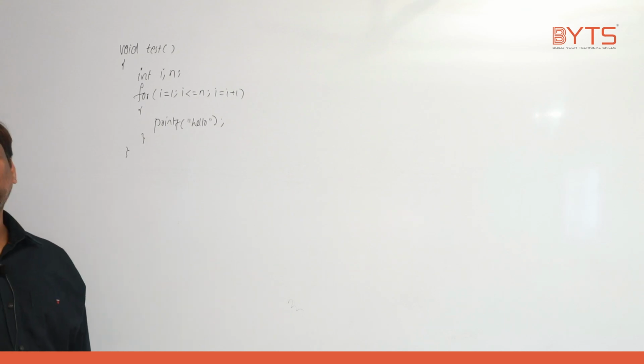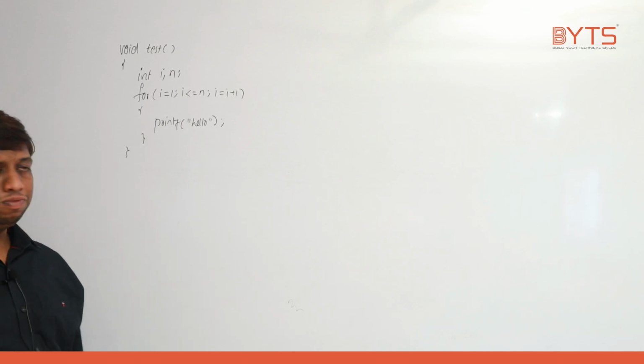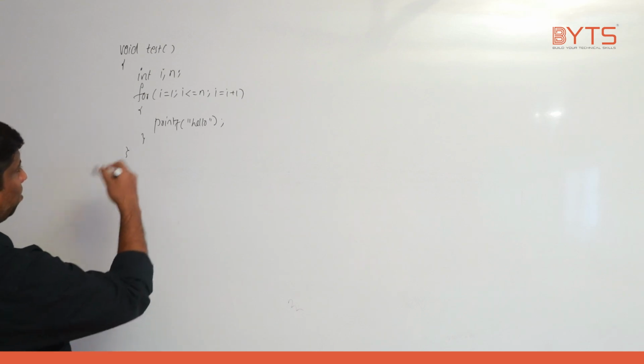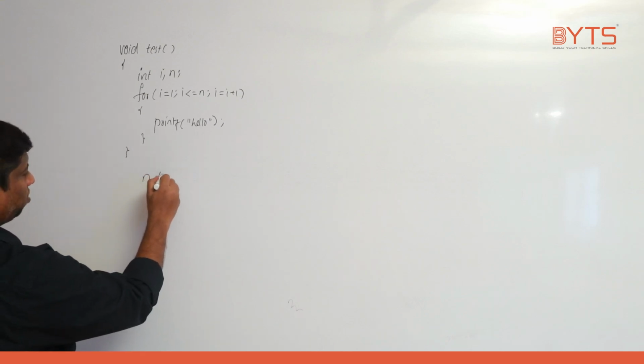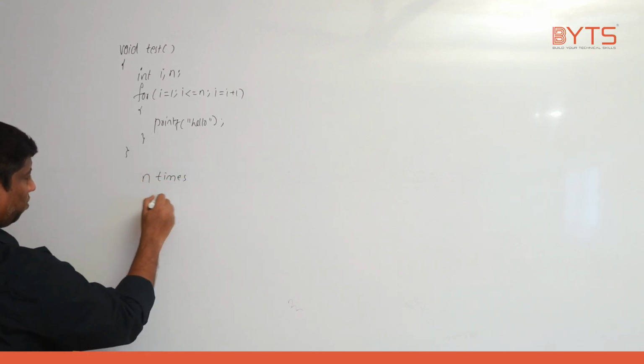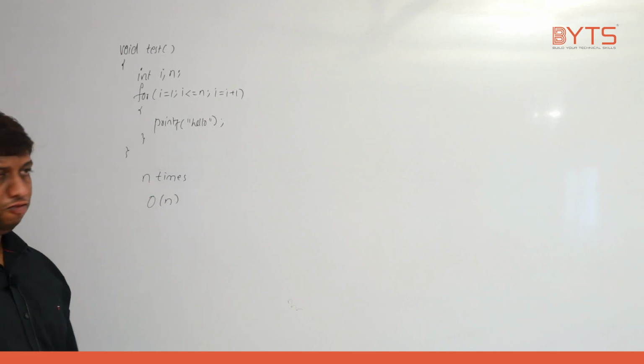Might be n we are getting at runtime. Hello is printed how many times? n times. So the time taken to run this algorithm is n times. That is the reason we are representing it with what? O of n. O of n. Understand? This is a very interesting point.